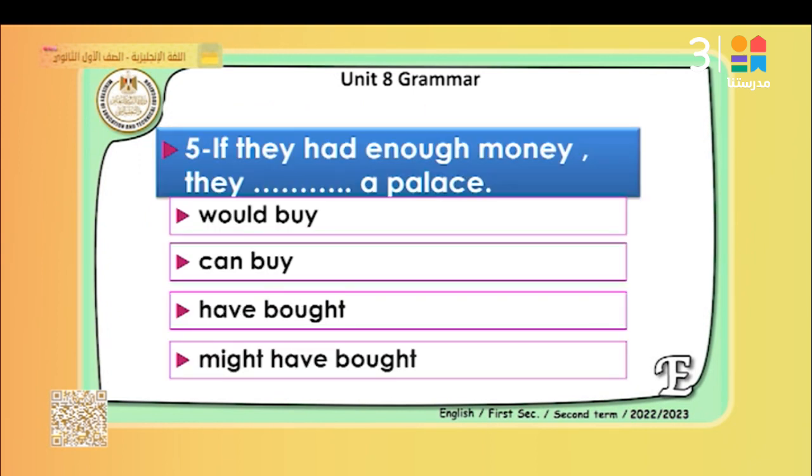Let's look at these examples. If they had, here we have the past simple. If they had enough money, they, of course, when we have the past simple, we use would, could, or might. Here we use would. So we use would plus infinitive. Okay?